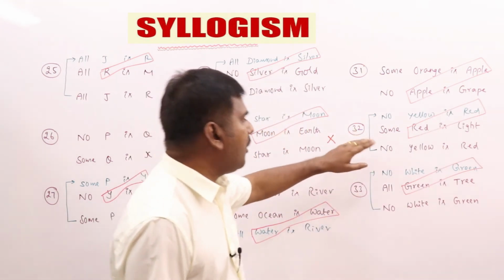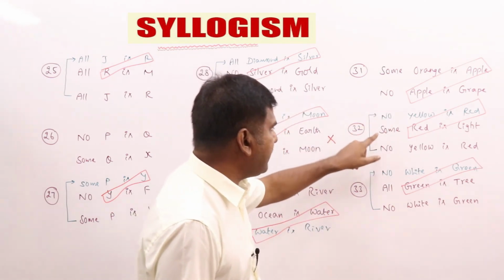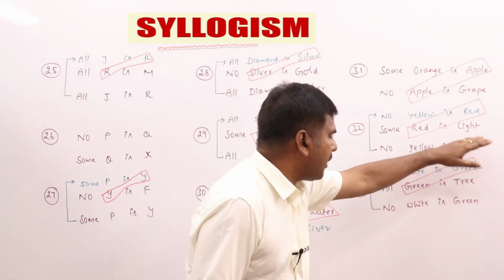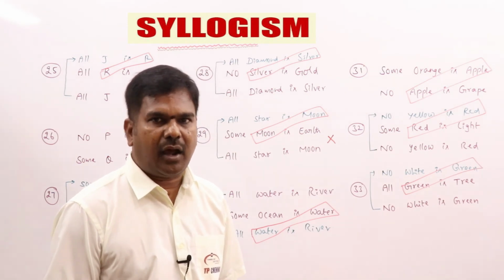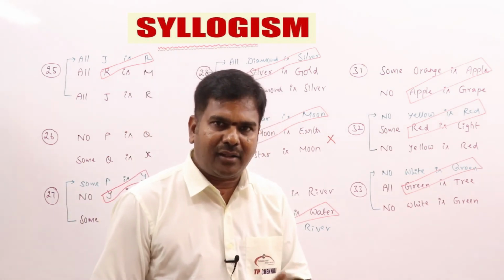Coming to 32, the bottom statement I am just putting on top. Now E plus I is O star. It has been properly aligned. O star means O reverse, so we need to come from back to front. Some light is not yellow is the answer. Check with your answers too, whether you are getting all the right answers or not.